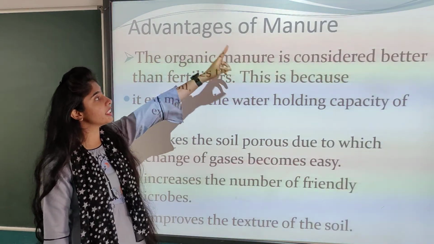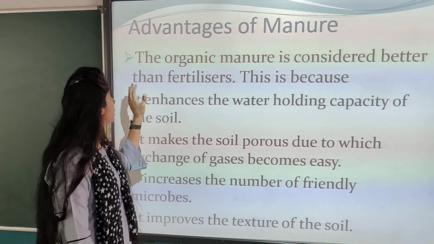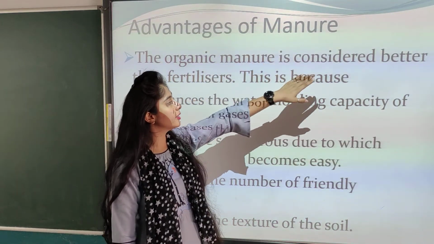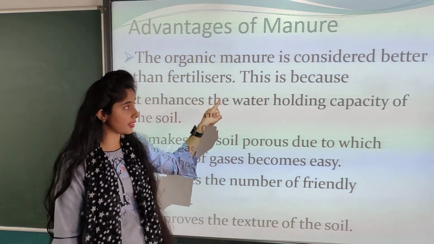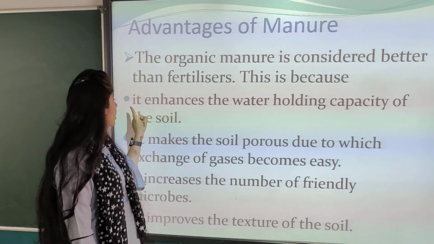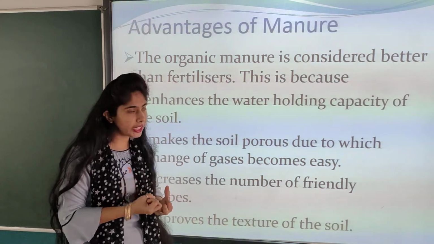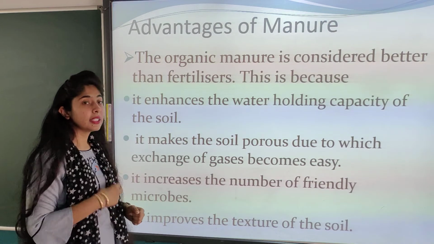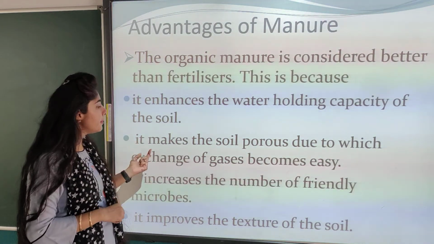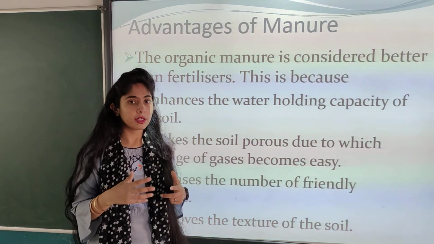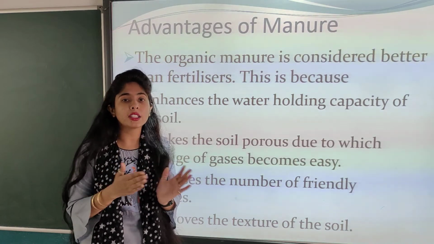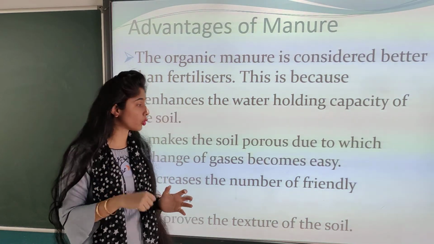Now, advantages of manure. The organic manure is considered better than fertilizer. This is because it enhances the water holding capacity of the soil. Second, it makes the soil porous. What will happen due to that? The air movement, the aeration, would be stronger.